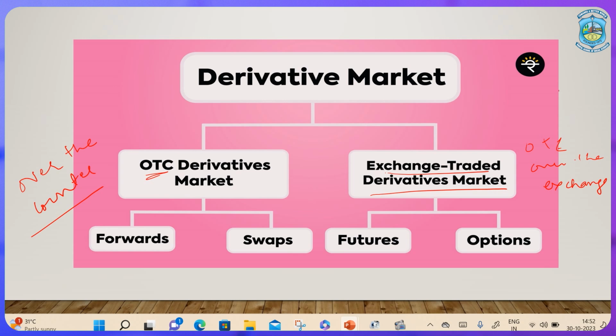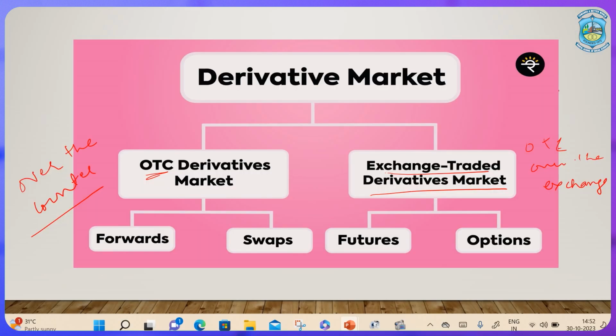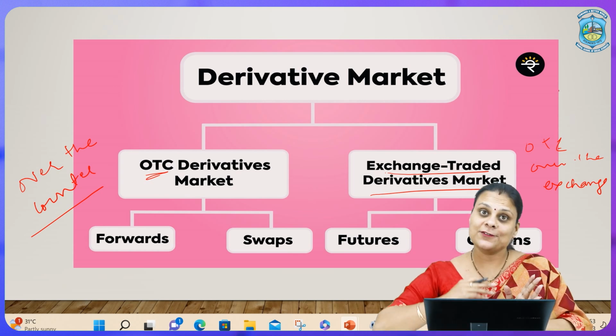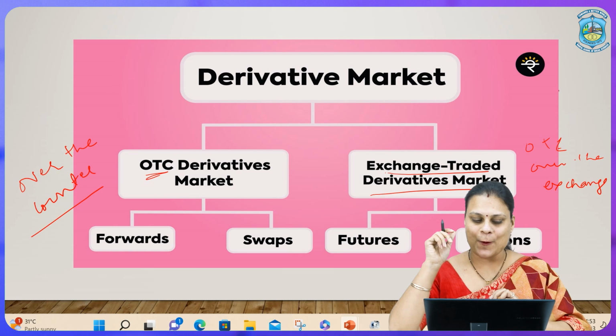Going back to the previous, we had forward, future, option and swaps. Coming to the next, in OTC it is forwards and swaps, whereas in exchange traded it is futures and options. But madam, you only said the derivative market is the future market. Yes, it is. Let us understand how.